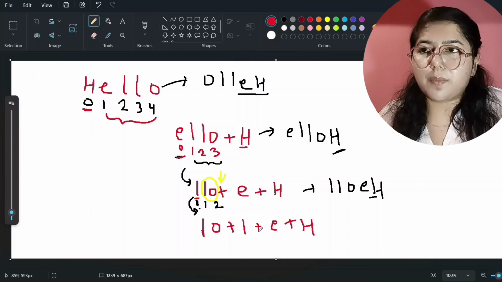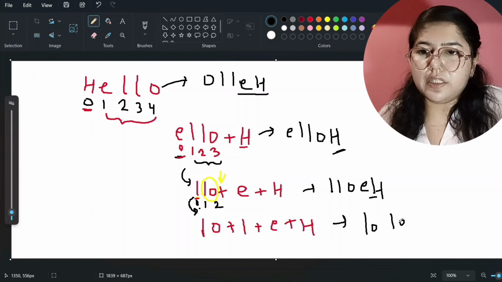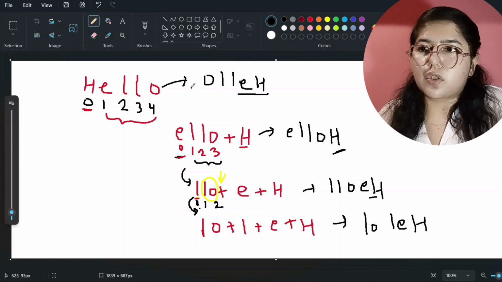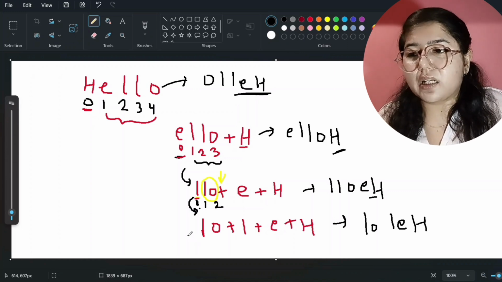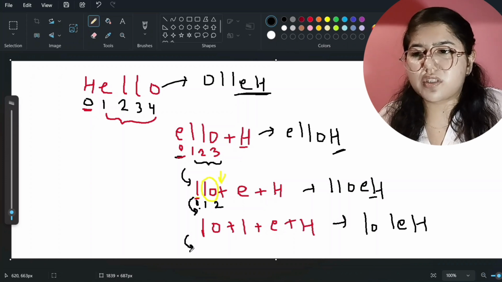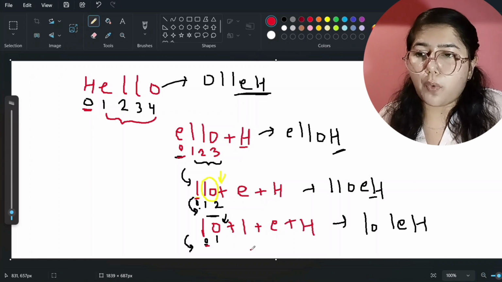So now at this step what answer will come? At this step the answer will come L, O, L, E and H, okay. So now 3 characters are coming at the correct place, right? So now I will again tell my code editor that you can call yourself for the smaller instance. This time again it will ignore the 0th index and it will add here, okay. So now what answer will come?